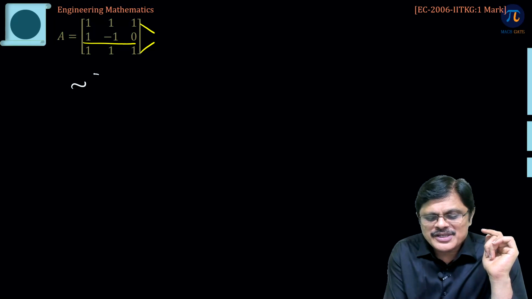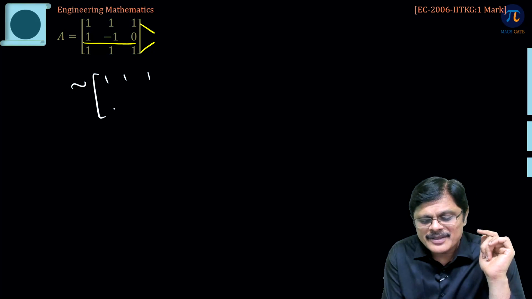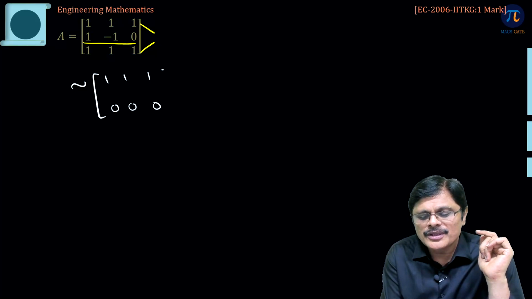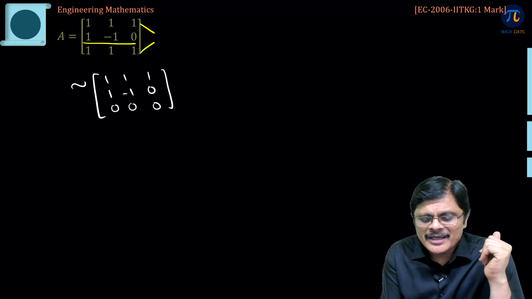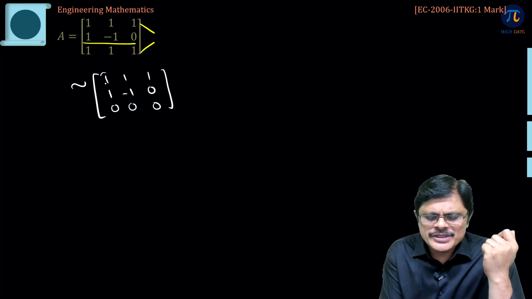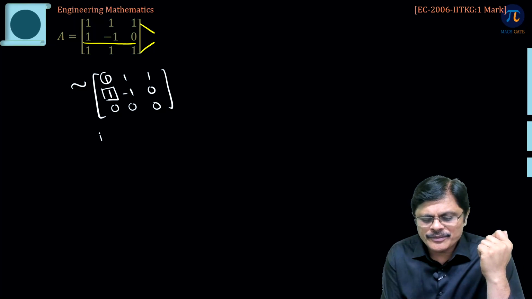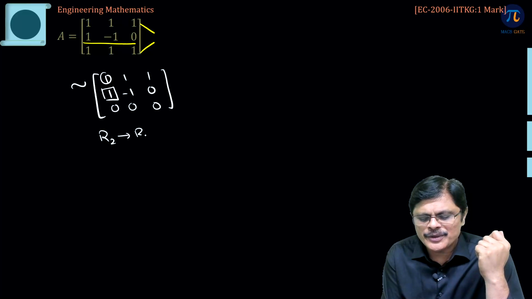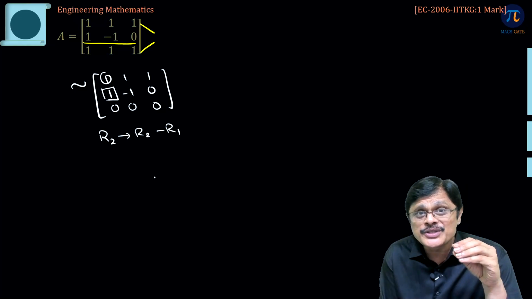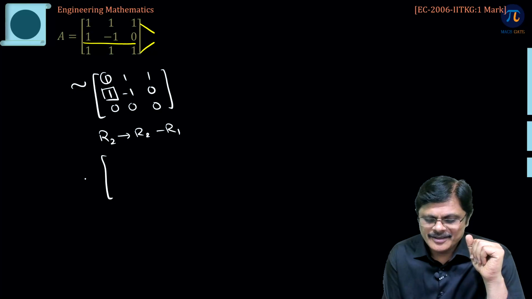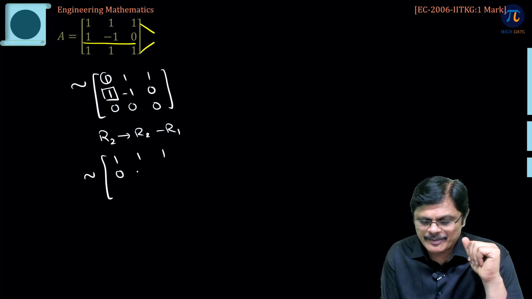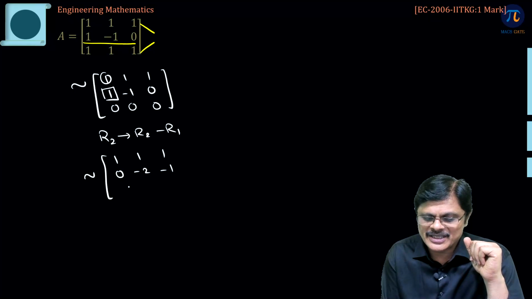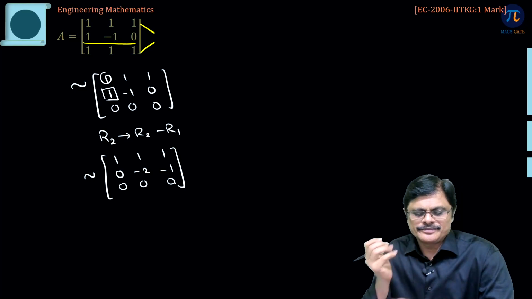So, the first row remains the same, and using that you can make the third row 0. Because the second row is not depending on the first row, you have to do the forward elimination. So, try to make this entry equal to 0, that is, use the row operation R2 is R2 minus R1, to reduce it to echelon form. Then the first row remains the same, the second row is 1 minus 1 is 0, minus 1 minus 1 is minus 2, 0 minus 1 is minus 1, and the remaining rows are zeros. That is, the third row is 0.